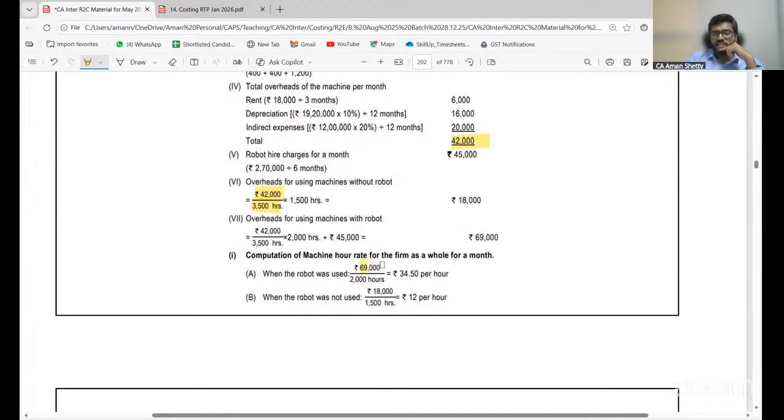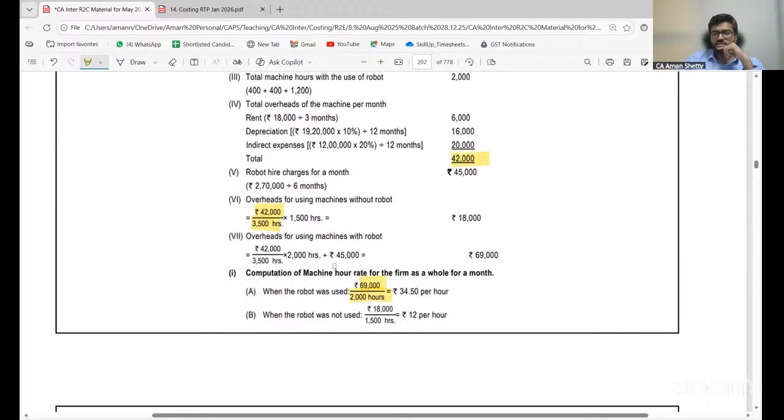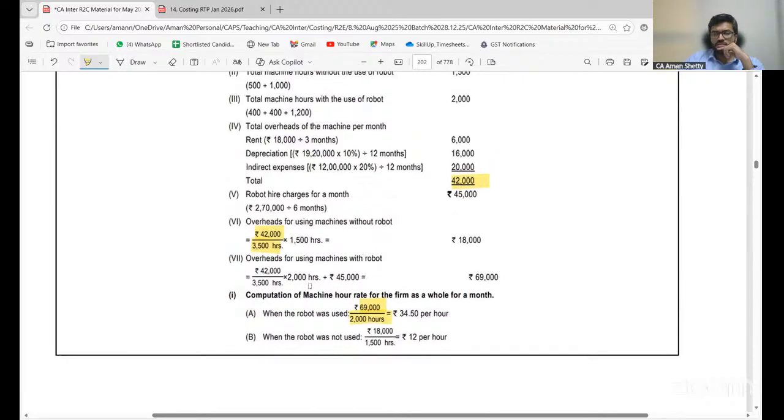Look at this. This 69,000 is only with respect to the robot. Therefore, 69,000 will be divided by... sorry, 45,000. Sorry, 45,000 is specific only for the robot. That is added, and normal 42,000 by 3,500 into 2,000 hours. So this 42,000 is charged for both. 45,000 only will be with respect to robot.